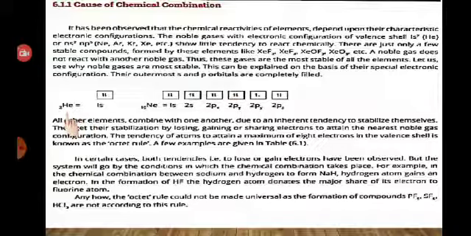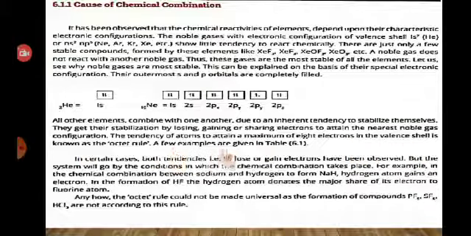The simplest noble gas is helium. Helium has a complete outermost shell. The duplet of helium is complete and the octet of neon is also complete because of its noble configuration. All other elements combine with one another due to an inherent tendency to stabilize themselves. They get their stabilization by losing, gaining, or sharing electrons to attain the nearest noble gas configuration. The tendency of atoms to attain a maximum of 8 electrons in the valence shell is known as the octet rule.